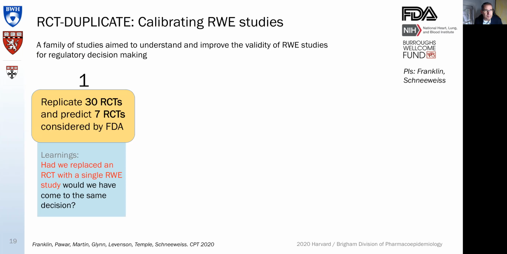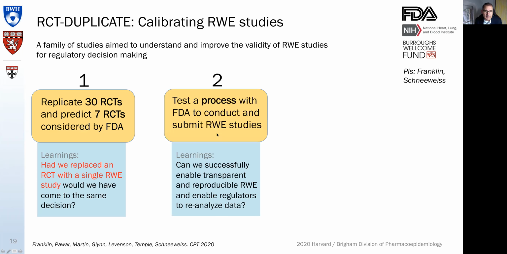Now, speaking about RCT-DUPLICATE very briefly, it is a very specific calibration exercise with a very specific learning objective. The first objective is by replicating 30 RCTs and predicting 7 RCTs, what we really want to learn is, had we replaced an RCT with a single real-world evidence study, would we have come to the same decision? That's a very specific question of a regulator, a very meaningful regulator, to play that scenario through. What would have happened had we replaced that RCT with a real-world evidence study?